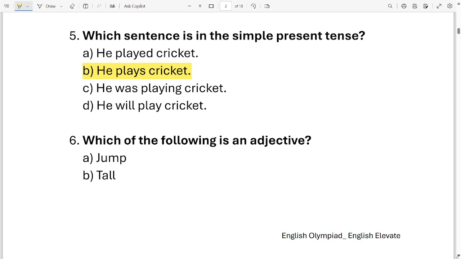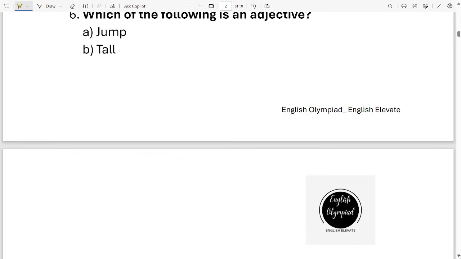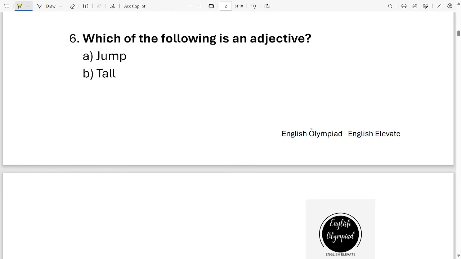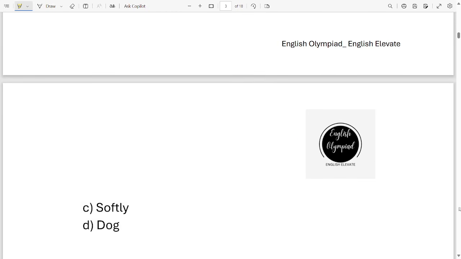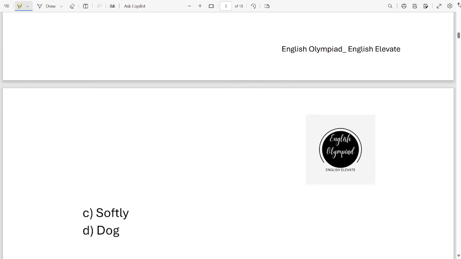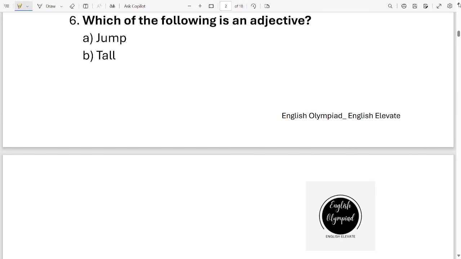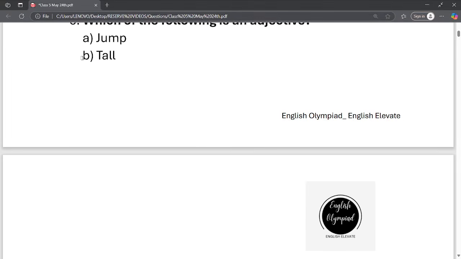Let's move on to the next one. Question number 6. Which of the following is an adjective? Your options are jump, tall, softly, dog. Can you identify the adjective out of these four options? It is option B, tall.